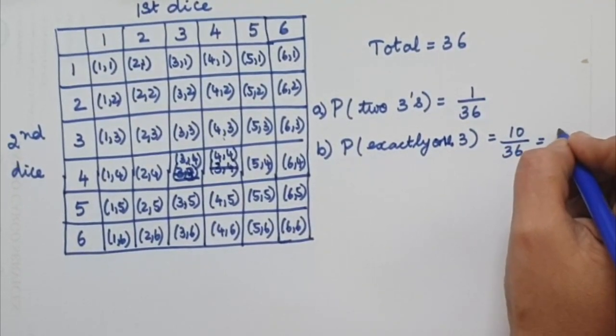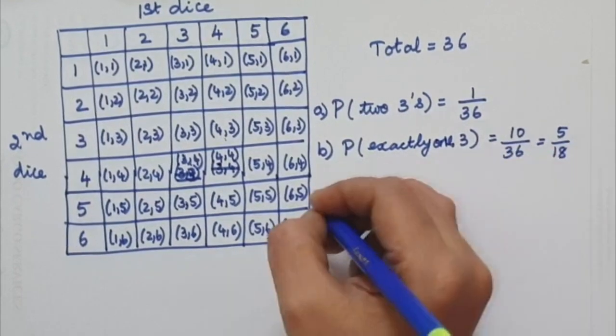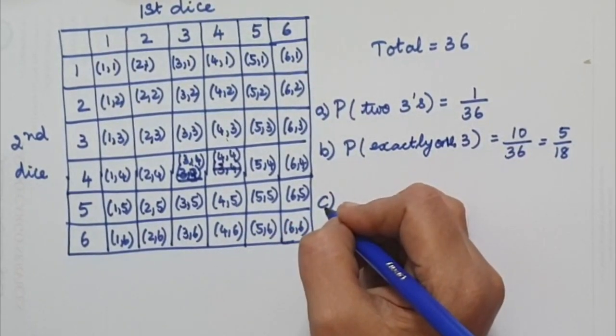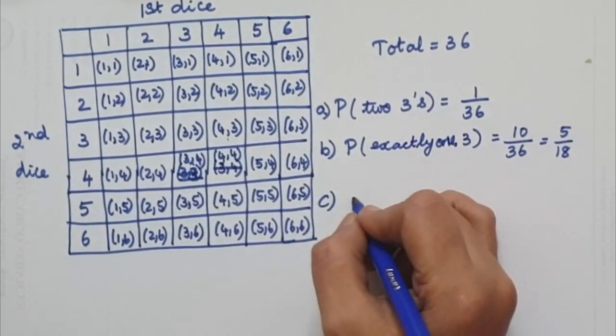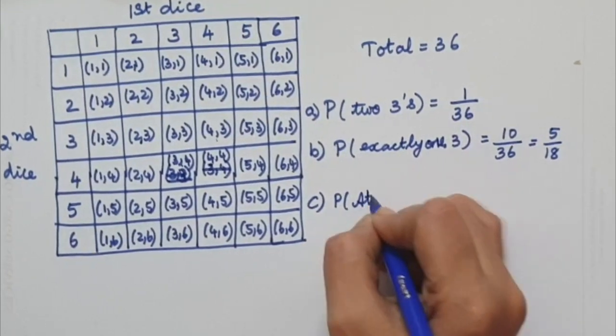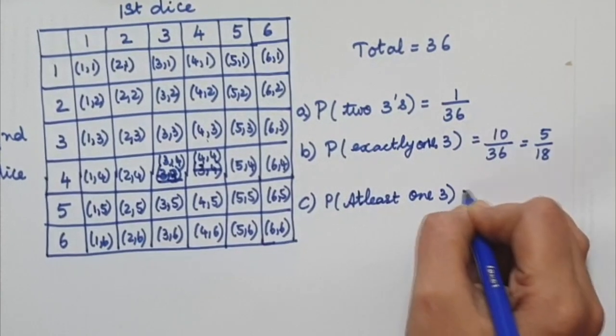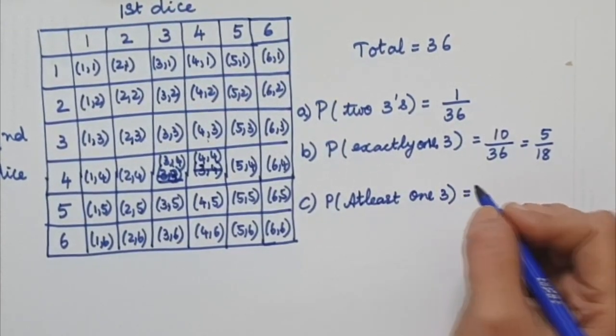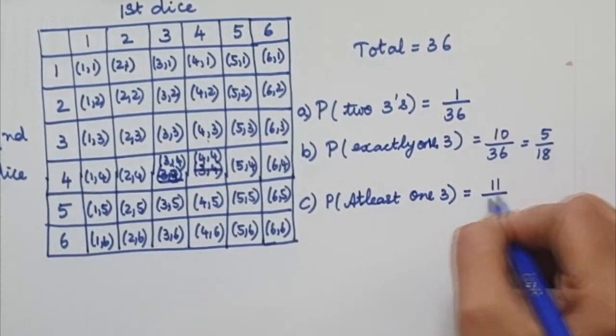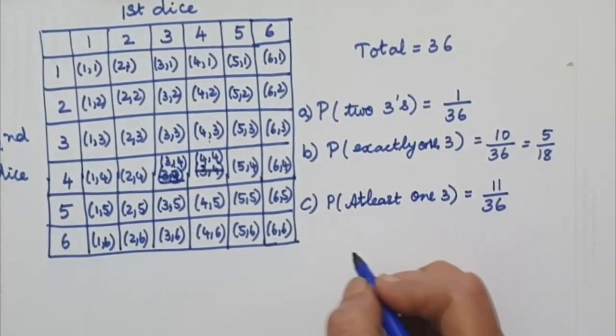So it is 5 over 18. Then the C part of it is at least 1 three. If it is 1 three or both 2 threes, everything we need to calculate. So it is 11 over 36.